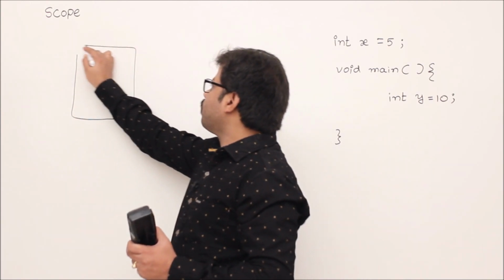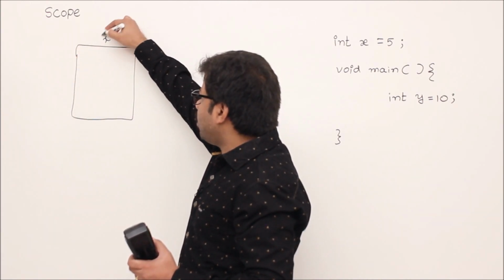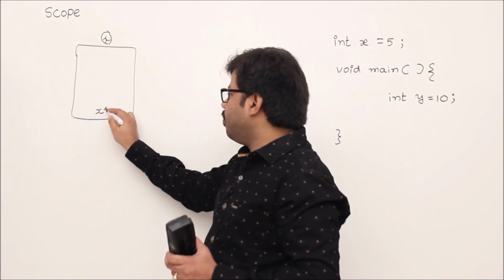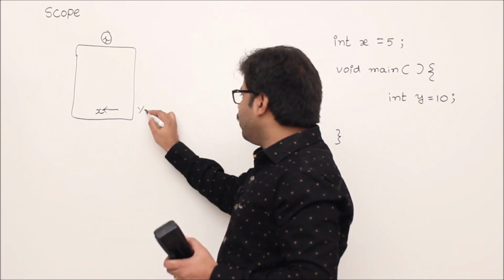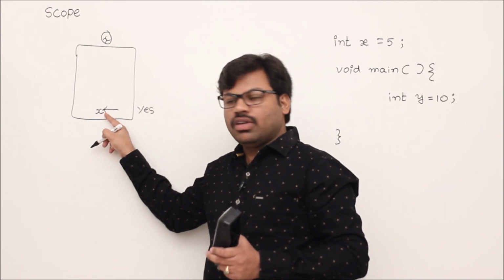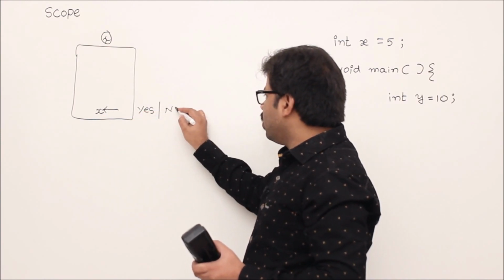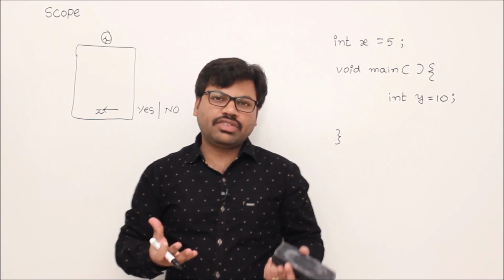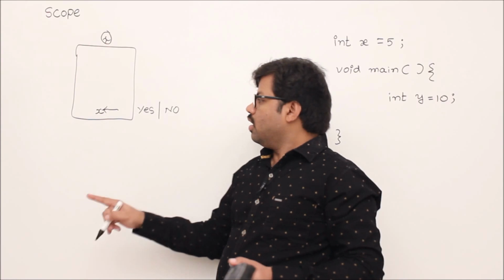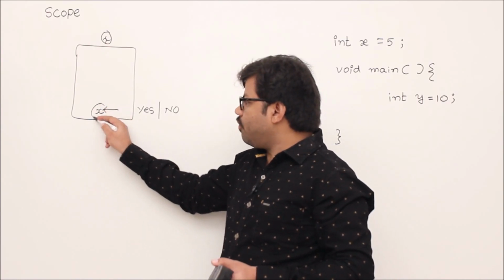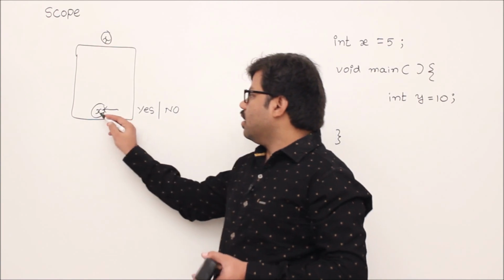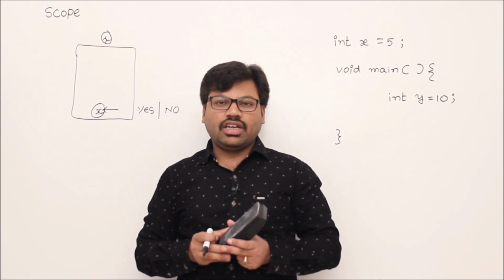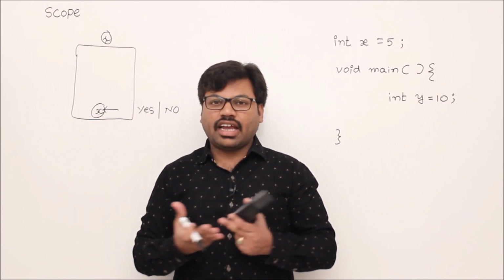Example, this is your program and you have already, let's say, variable x, somewhere you defined it. Now the question, can we access the variable x with the name? If the answer is yes, then we say that this variable has a scope. Now if you cannot access a variable in this area, it depends on the rules. A programming language has rules to specify that a variable can be used or not. If the name x cannot be used here, then we say that this variable x doesn't have scope here. So finally scope is nothing but area of the program where it can be referred.